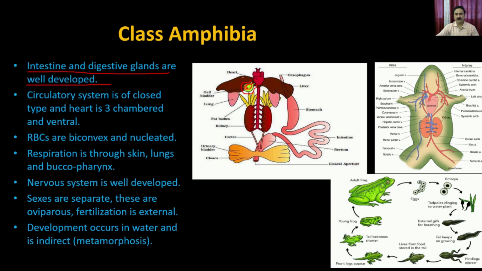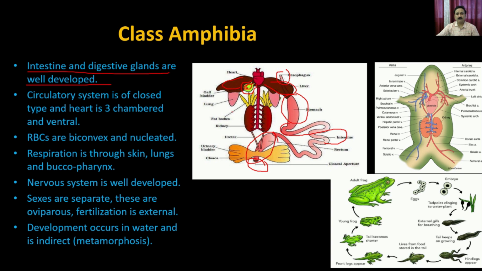You also have the liver, which makes all sorts of juices. Then you have the oesophagus, followed by the stomach, then the small intestine, and then the rectum, where the stools are stored, and the last part is the anus.